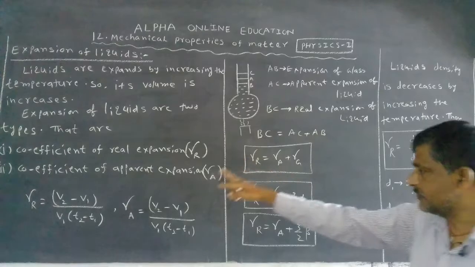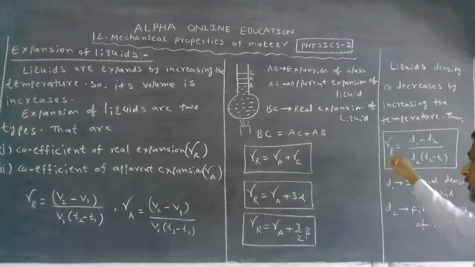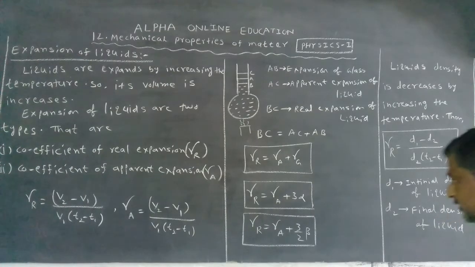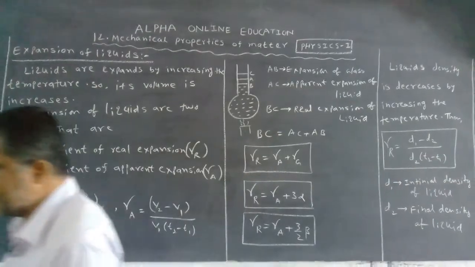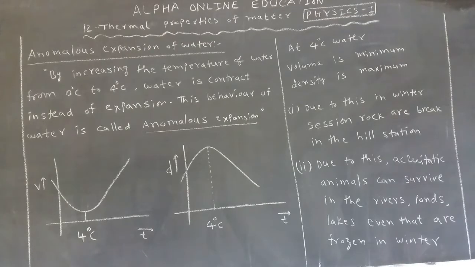The earlier one is in terms of volume. These two are also important while doing the problems. It means as the temperature increases, the volume of the liquid increases, but the density decreases. That is the study of expansion of liquids.